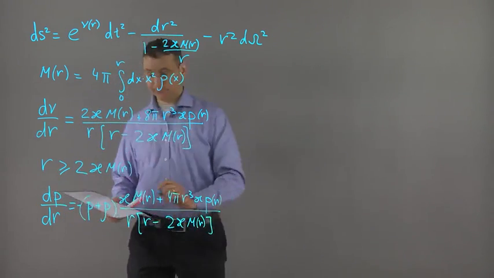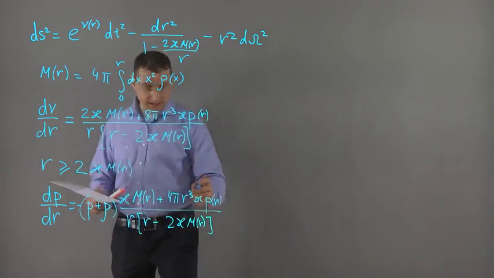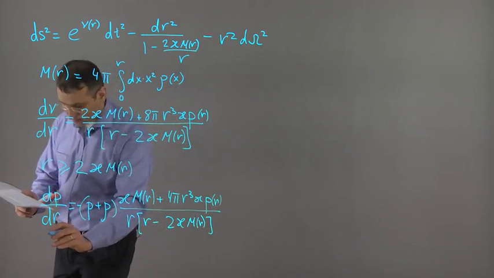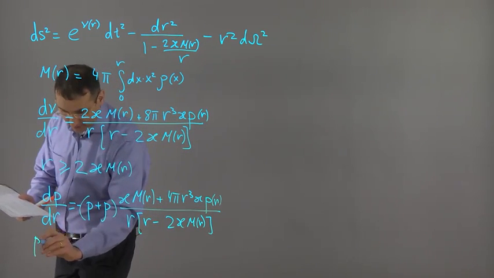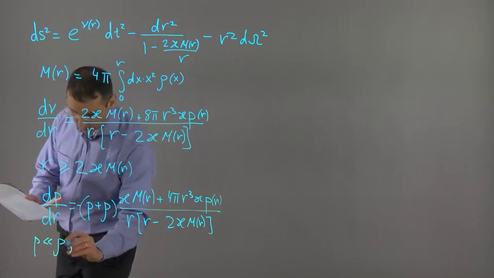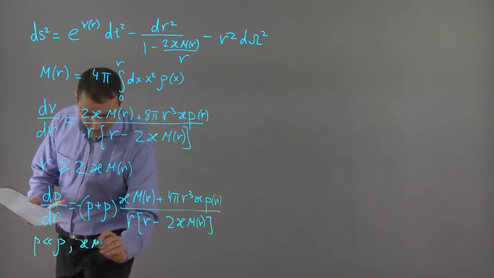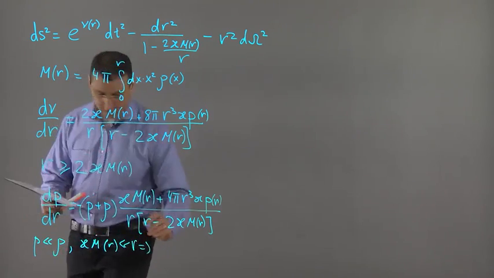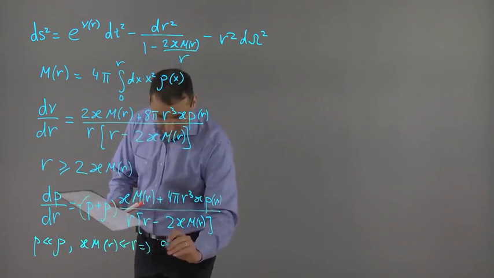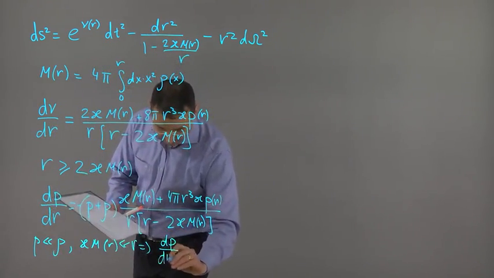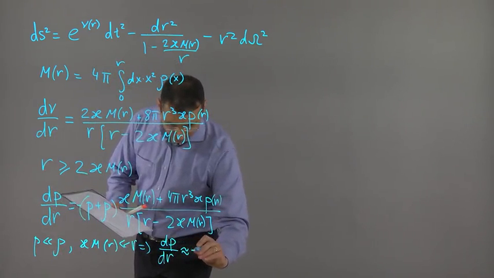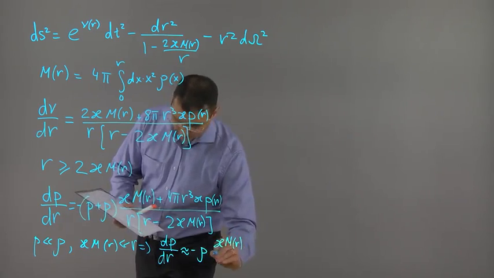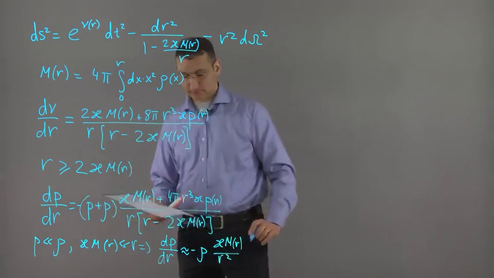So now, as a side remark, let me state that in the non-relativistic limit, when p is much smaller than rho and m of r is much smaller than r, this equation reduces to dp over dr approximately equal to rho kappa m of r divided by r squared.